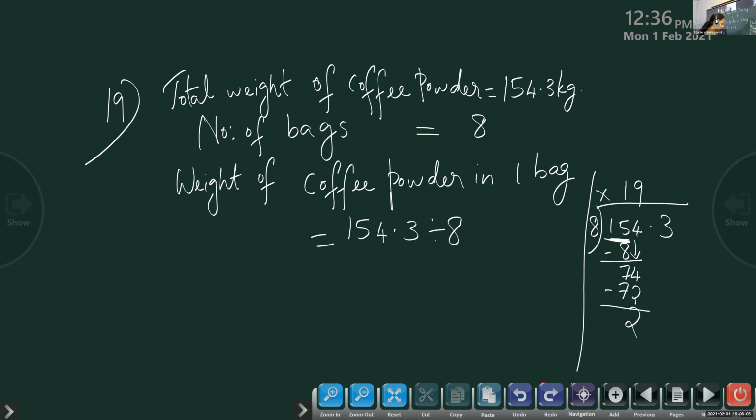Then what do we have to do now? Bring down 3. There is a decimal point. Where is the decimal point? We have to place the decimal point here. Then bring down 3. Okay, 23 divided by 8. Into 2, 16. 8 twos are 16.